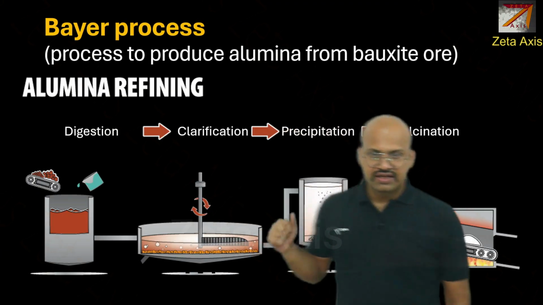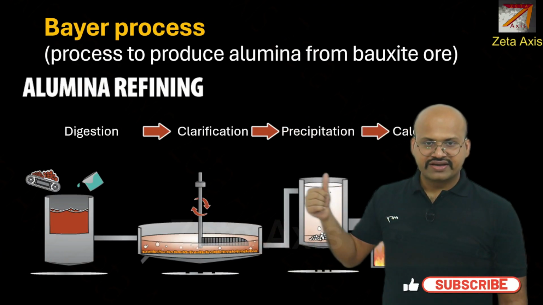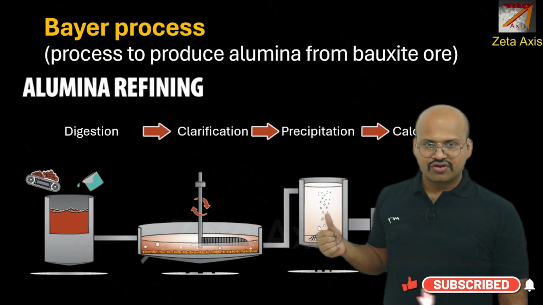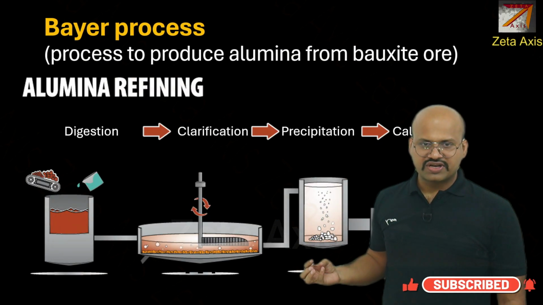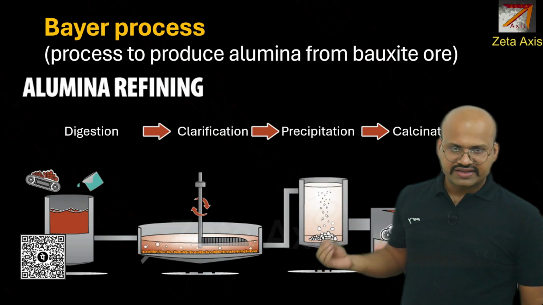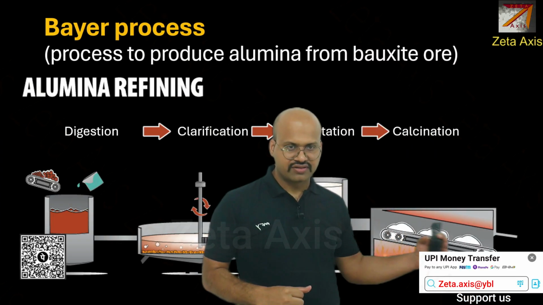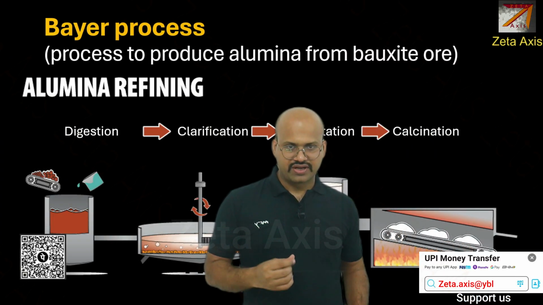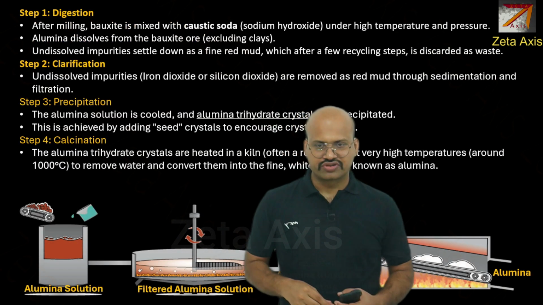Now the solution is taken and used for crystallization. Here we get alumina crystals, and then they are dried to get alumina. The details of the process are over here.